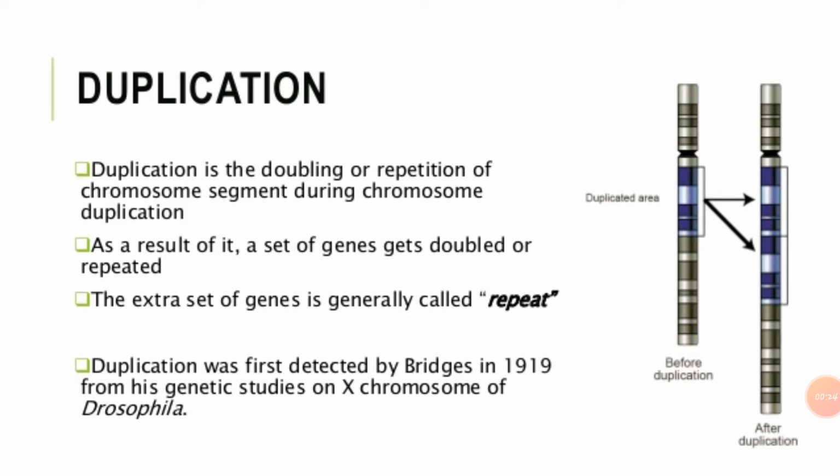Duplication is the doubling or repetition of a chromosome segment during chromosome duplication.